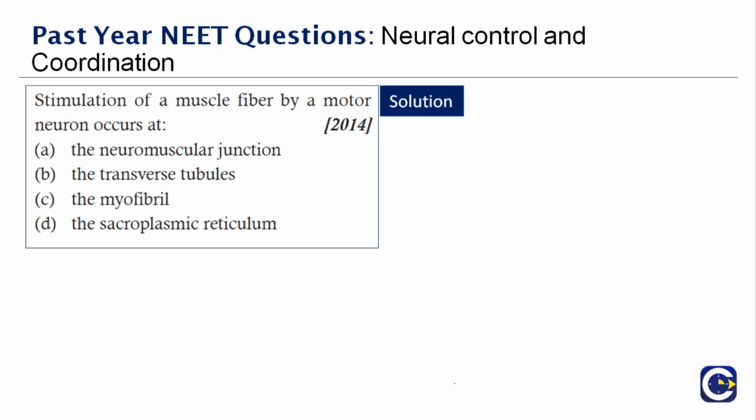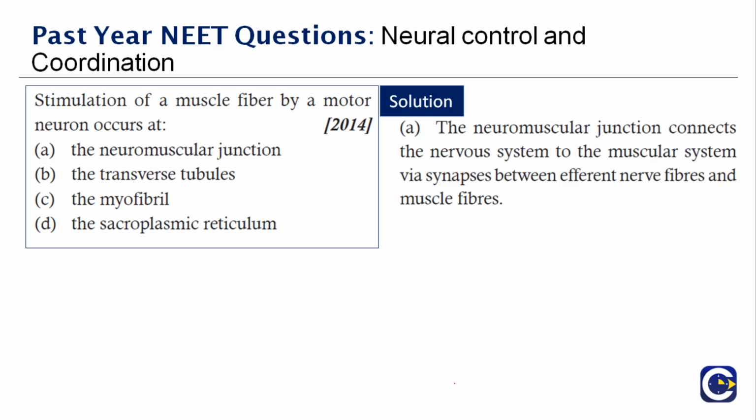This will connect the nervous system to the muscular system via the synapses between the efferent nerve fibers and the muscle fibers. Therefore, the right answer to this question is option A.